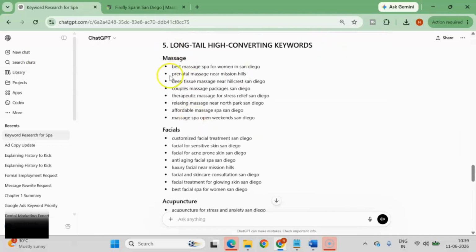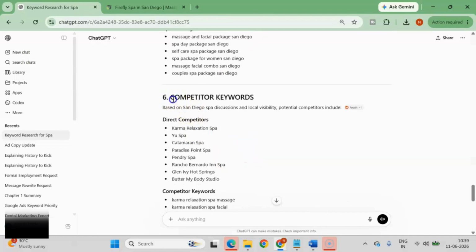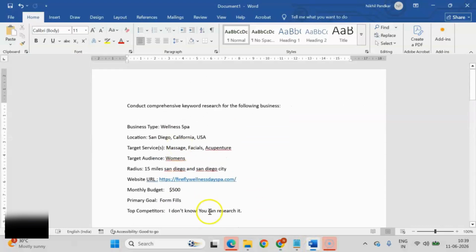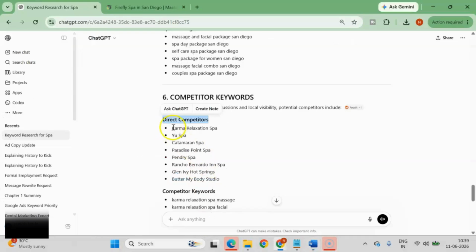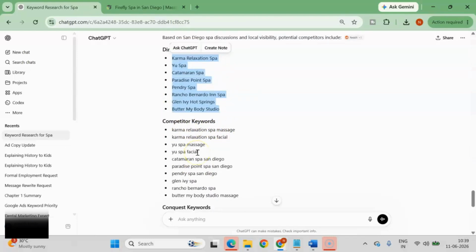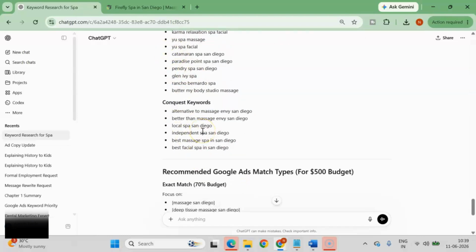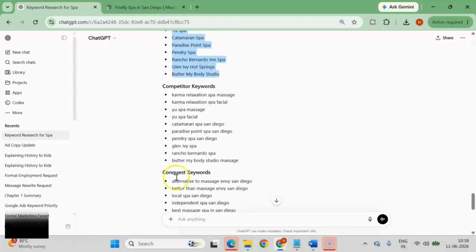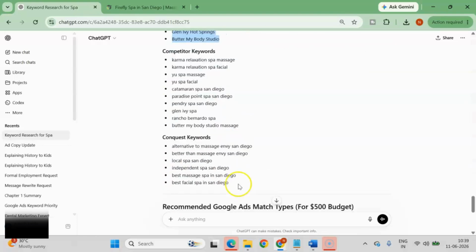Now, next one is the long tail keywords. These are all long tail keywords, okay? And these are all competitor keywords. See, we have not mentioned any competitors in our prompt because we don't know who the competitors were, but AI has researched all the competitors. So you can take all these competitors and mention them as keywords in the Google Ads campaign. And it has gone beyond that, with competitor keywords like karma relaxation spa massage. But if you want, you can just remove all this and take only the competitors and mention them as keywords in Google Ads. If you don't want the more elaborative version of these competitor keywords, you can just remove this and mention the competitor's name in Google Ads.